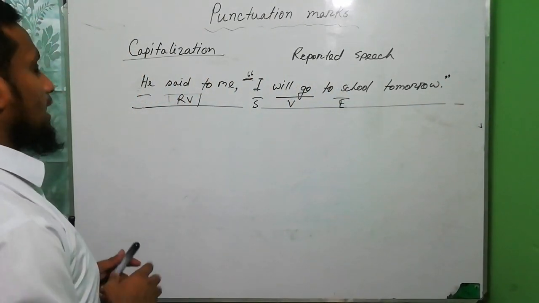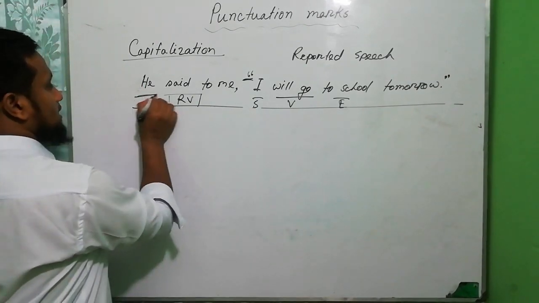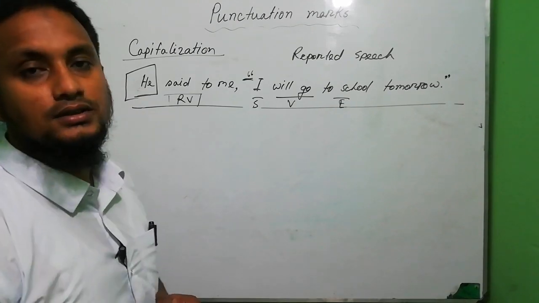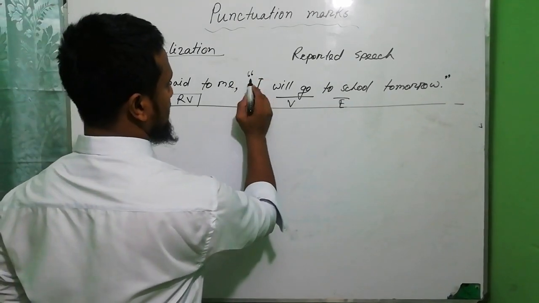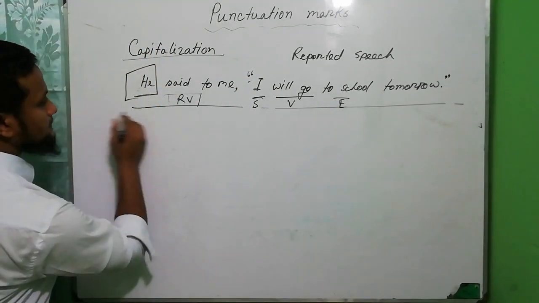Okay, and now we can learn the first letter of any sentence should be used capital letter, and after the inverted comma we have to use here capital letter.